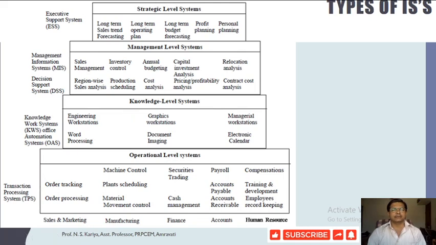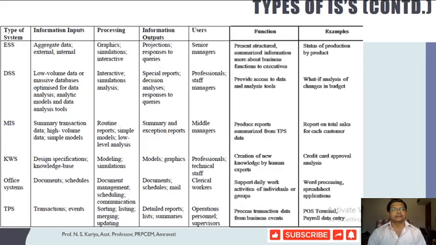So that is about the types of information system and what kind of work we are going to allocate to these different types of information system. So let us have another chart. We were already talking about the different types of information system. At the grassroots level you came to know about TPS, which means transaction processing system.